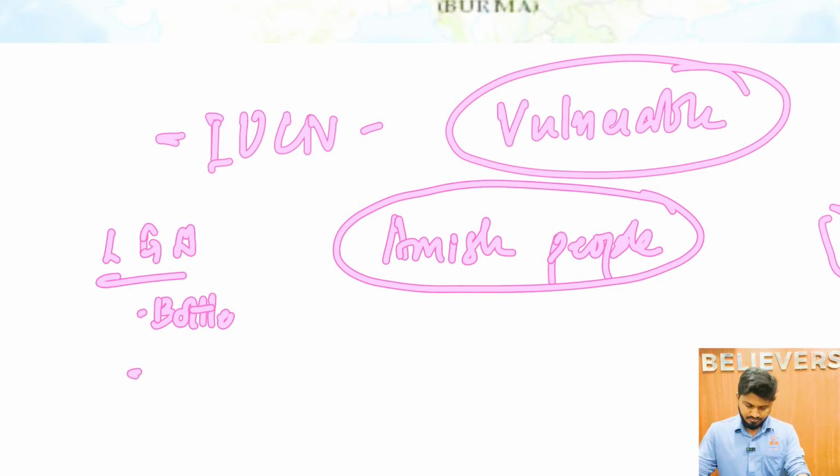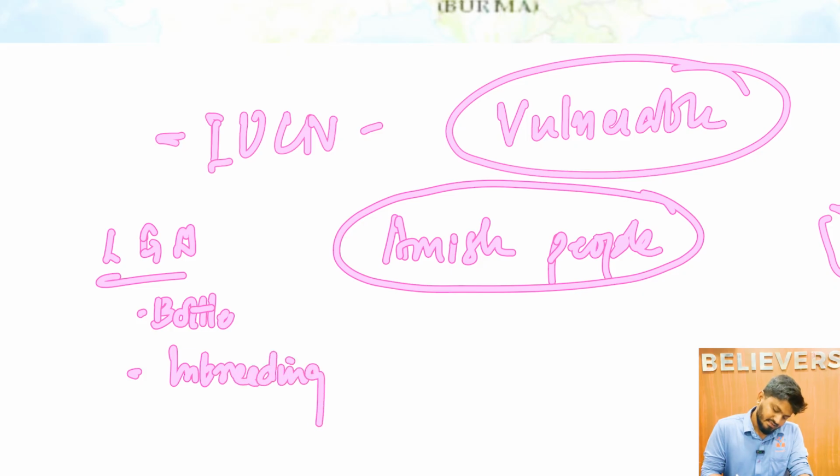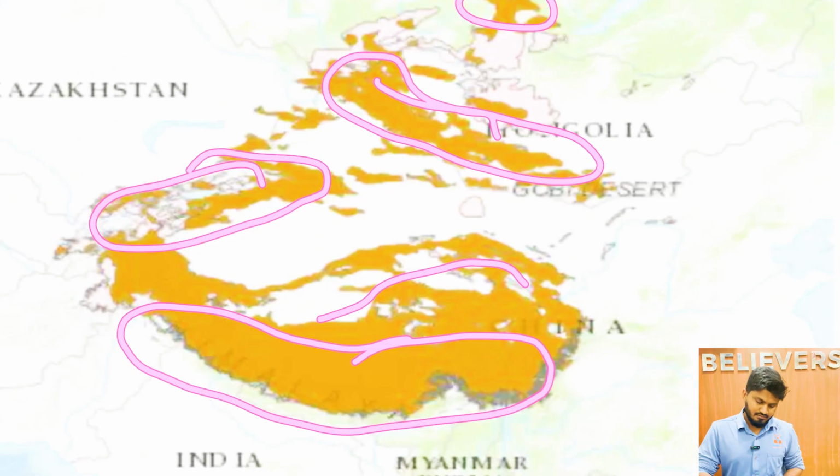And then inbreeding, that is mating between closely related kin. When there is a lower population, there will be inbreeding. As a result, when there is inbreeding, the genetic diversity keeps on reducing.